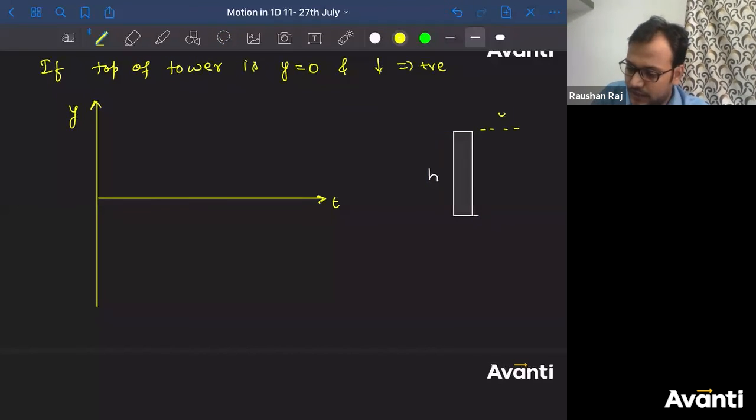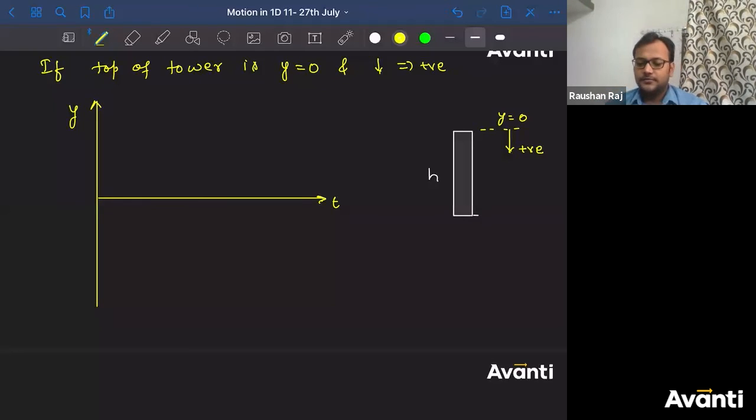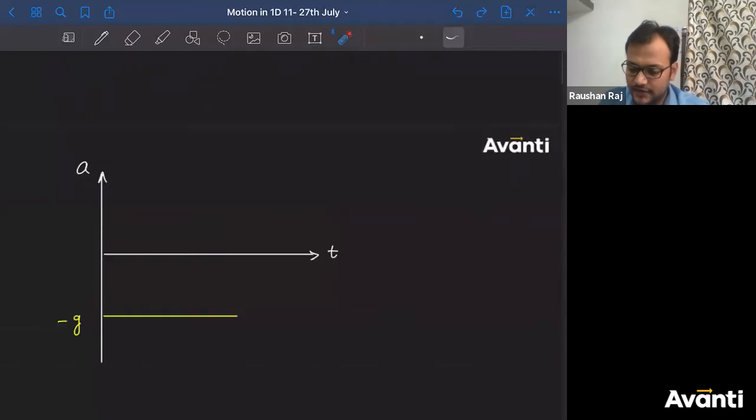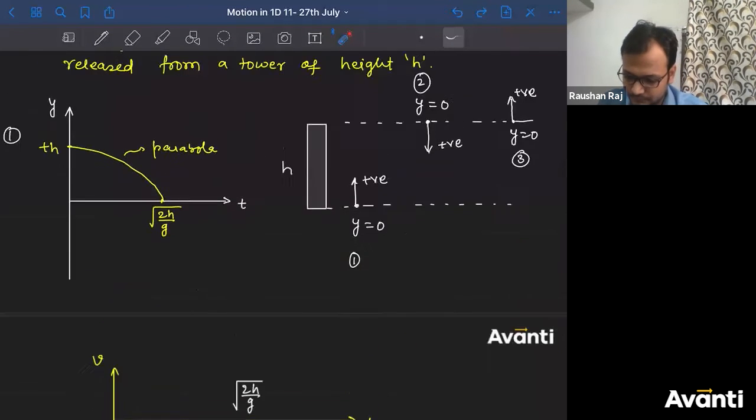This is y equal to 0 and the particle is going down, and that is what is positive. Will the position be positive or negative? It will be positive throughout, because the particle is going down. So the particle will have a positive value, no problem.